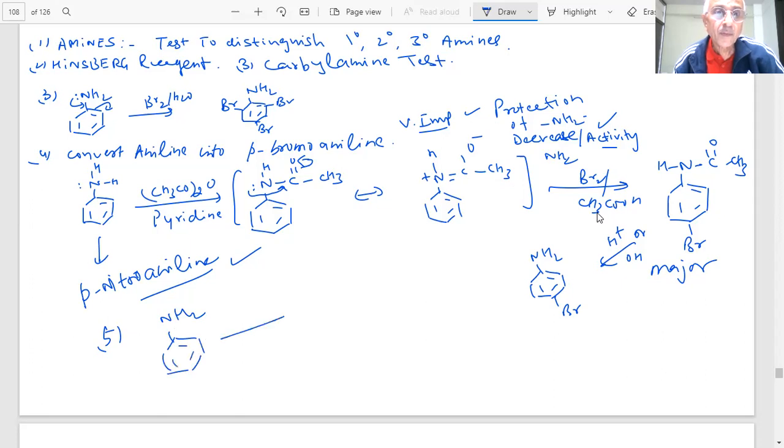Sir, first we will do the first step same, that is protect the NH2 group by acetic anhydride and pyridine. And then we'll carry out nitration by HNO3, H2SO4 at 288 Kelvin. There was a question of write the products of this reaction, students.